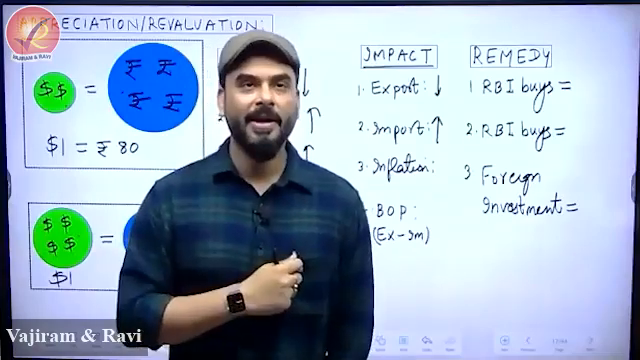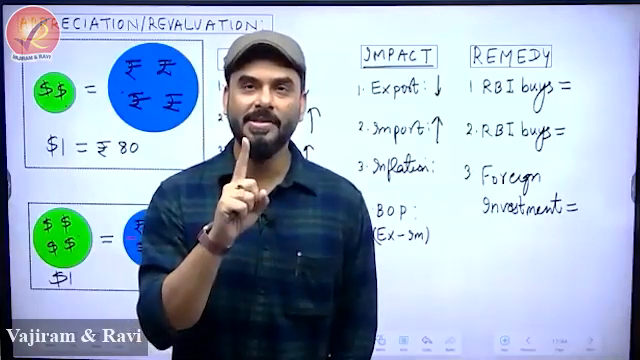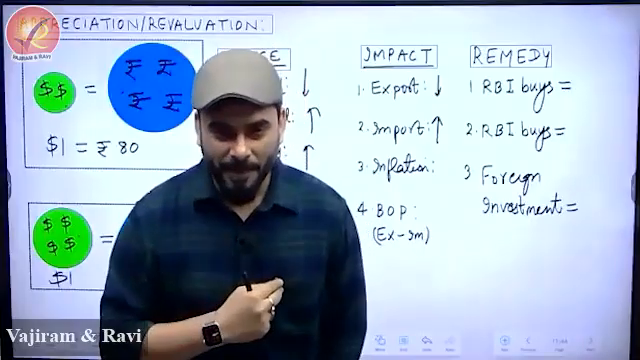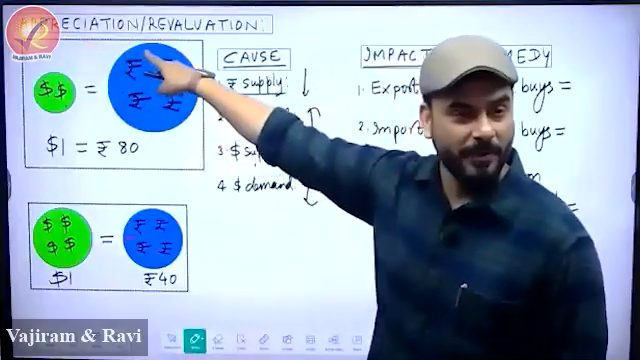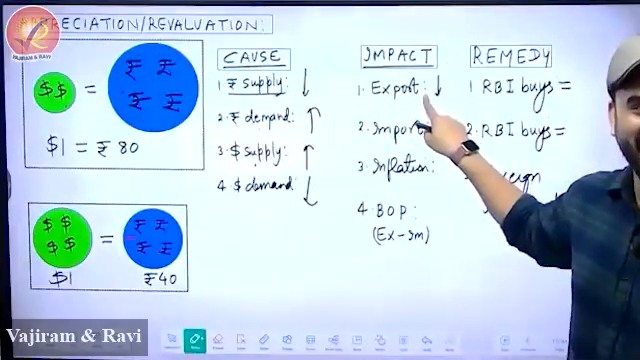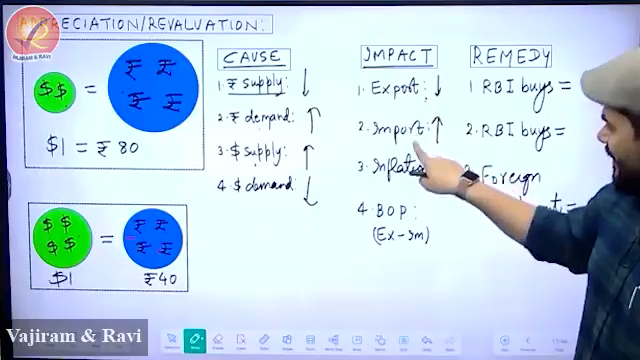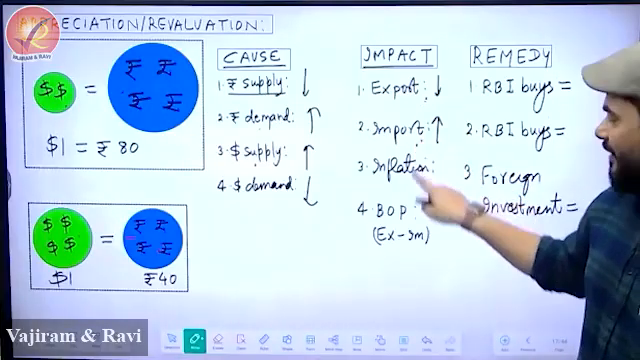Whenever I appeared in a normal college exam, I used to memorize like this. If they ask a question that during depreciation, what will happen to export? Increase. So in depreciation, if export increases, this is the opposite of depreciation. Obviously, export will fall. And this will be opposite, so it will increase. Chalo, theek hai.